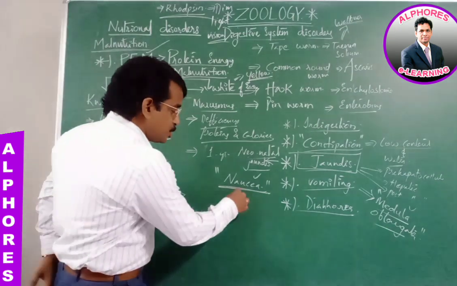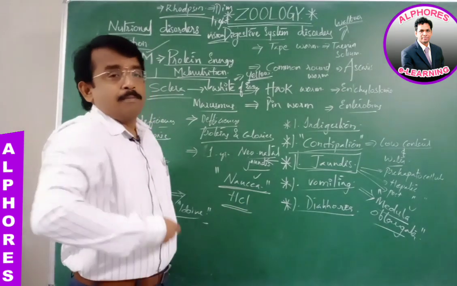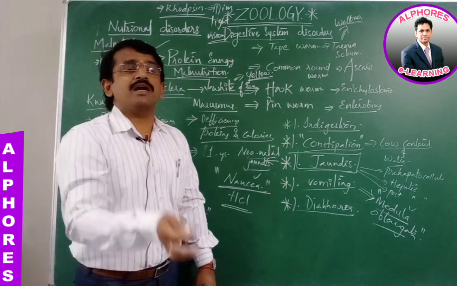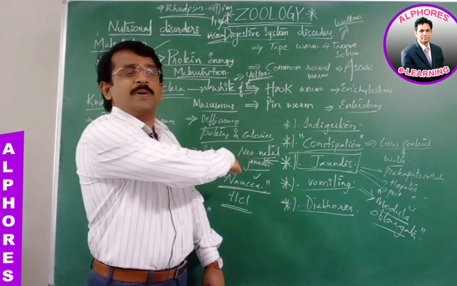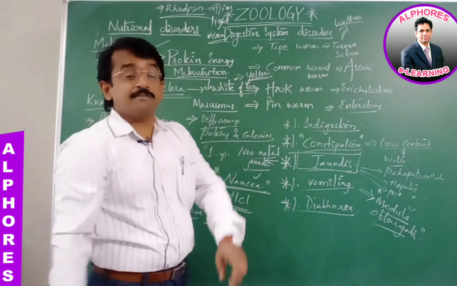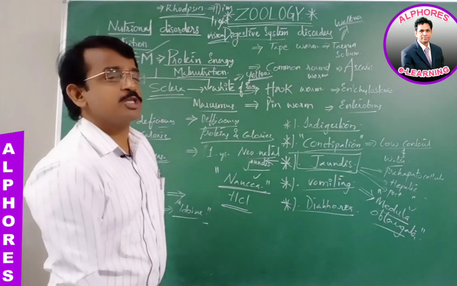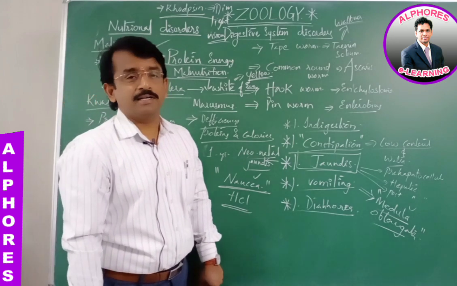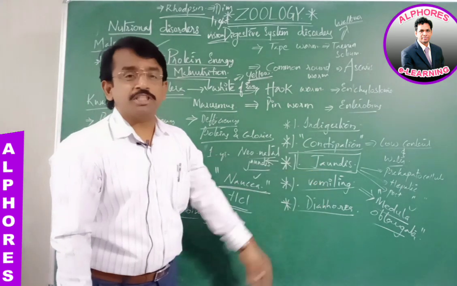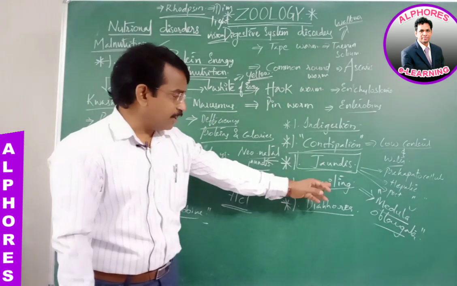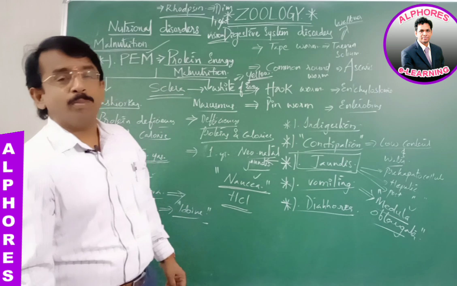Because the HCl is expelled out. So most of the HCl which is expelled out of the stomach is the reason why an alkaline condition exists in the blood, which is one of the possible conditions of the body. That is the vomiting.